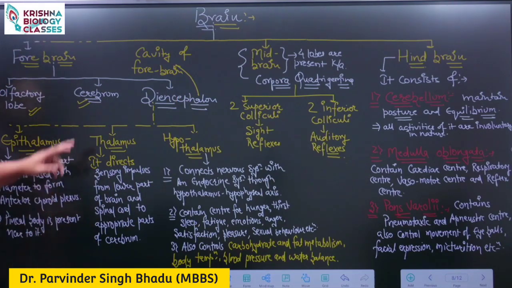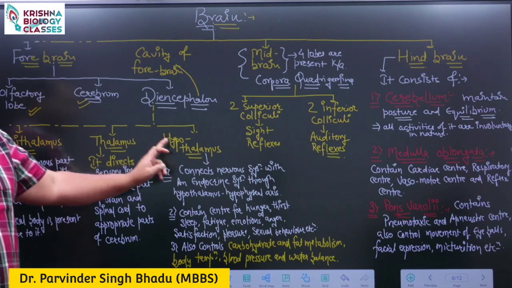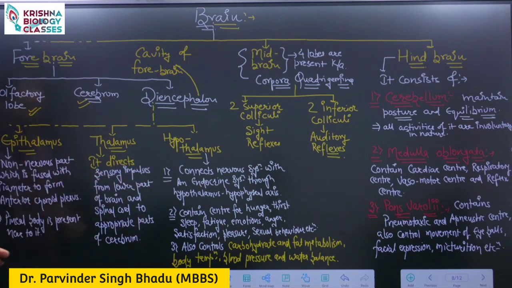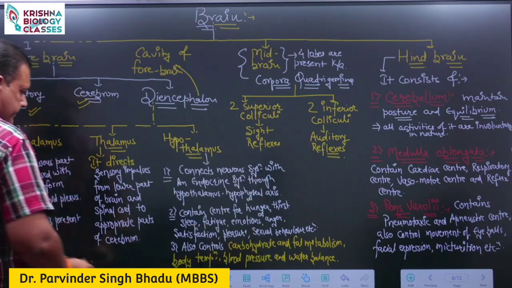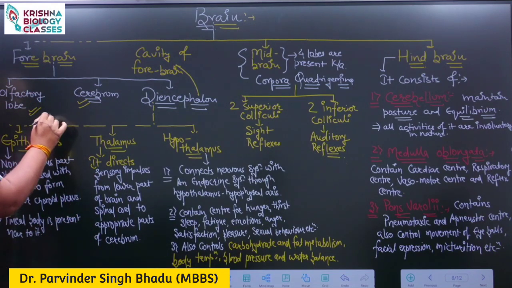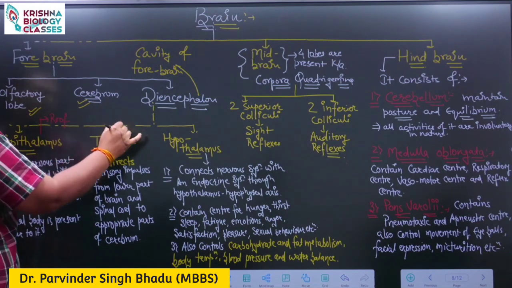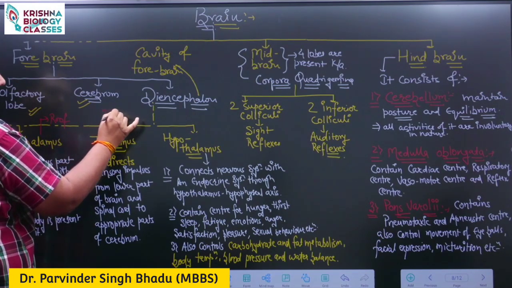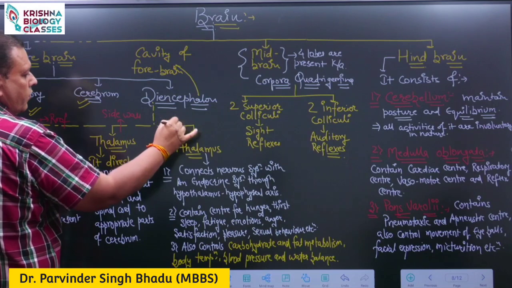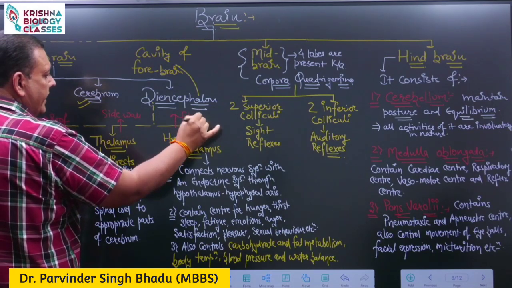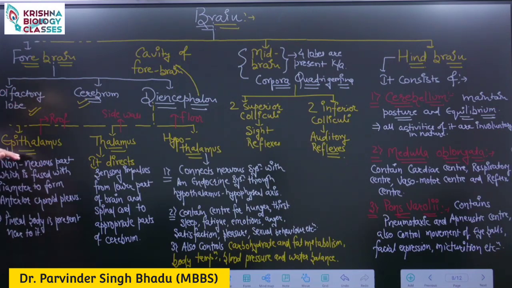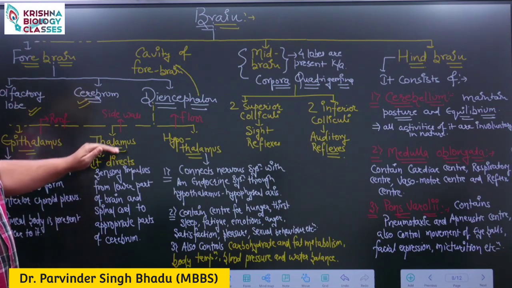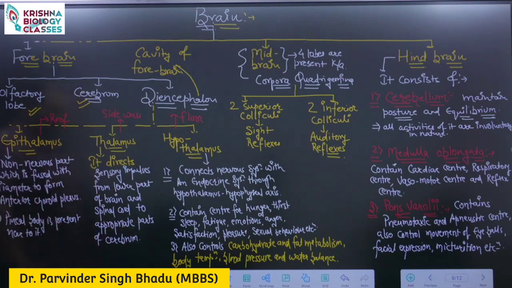Inside it, three regions are present: epithalamus, thalamus and hypothalamus. We may consider it as roof, side wall and floor. So the entire cavity is named as diencephalon. The roof of the cavity is epithalamus. The side wall is thalamus and the floor is hypothalamus.